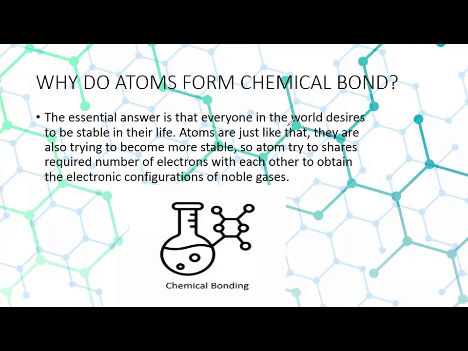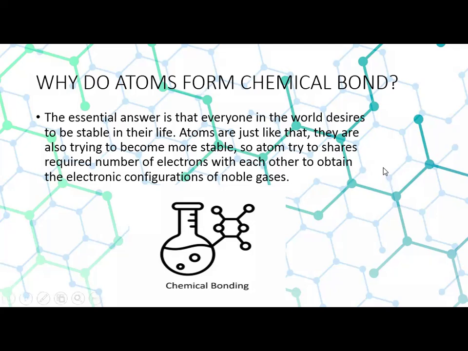So now you have the answer to why atoms form chemical bonds: because atoms want to be stable. Atoms want to become a stable molecule or atom, and by sharing, gaining or losing electrons, they can make a chemical bond between them to become stable.